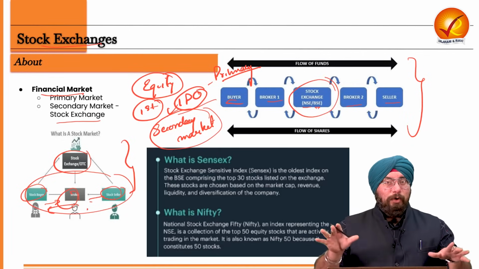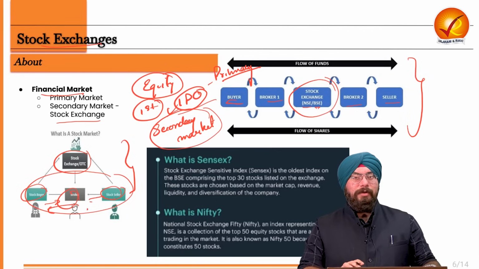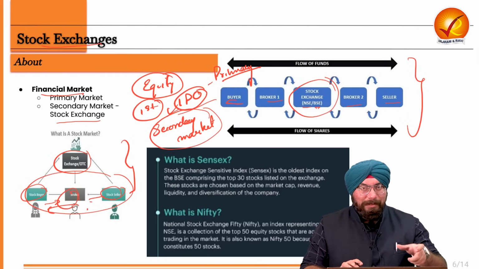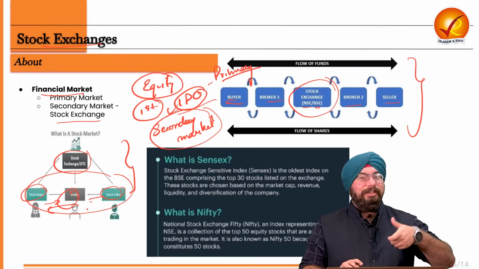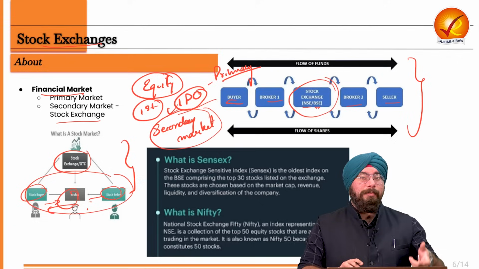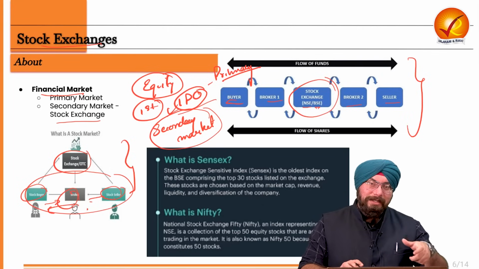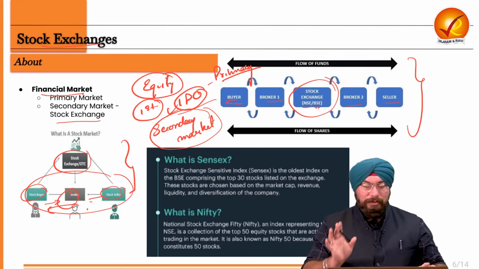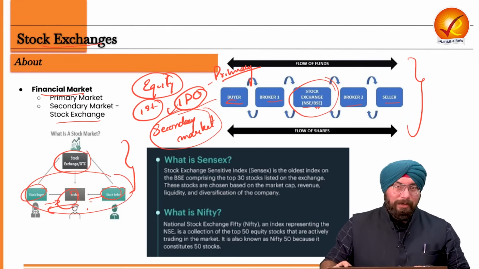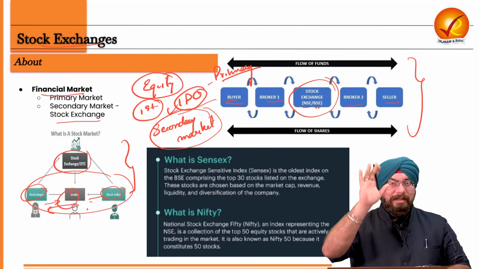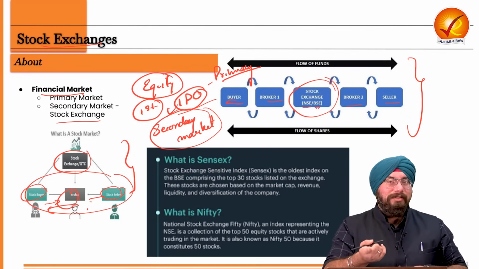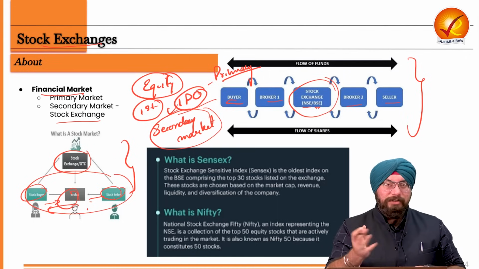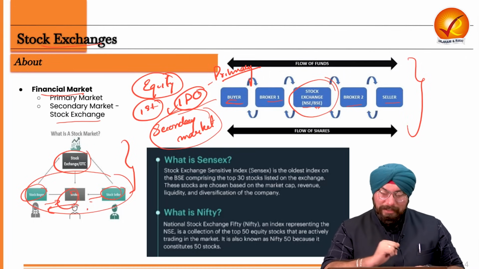I hope this stock exchange concept is very, very clear to you. So a stock exchange is a marketplace where the stocks, the shares, are exchanged. And exchanged amongst whom? Exchanged amongst the buyers and the sellers. That is what a stock exchange really is. Now those stock exchanges have a list of various companies. So various companies have listed themselves in the stock exchange, right? That is, okay, I want to sell my shares. In the stock exchange, a variety of companies are listed.